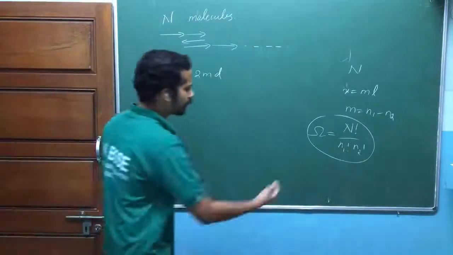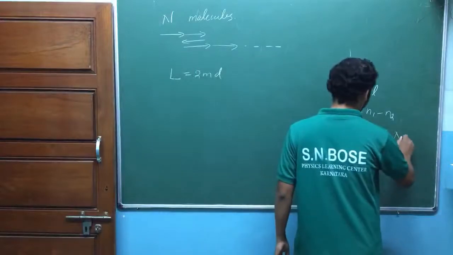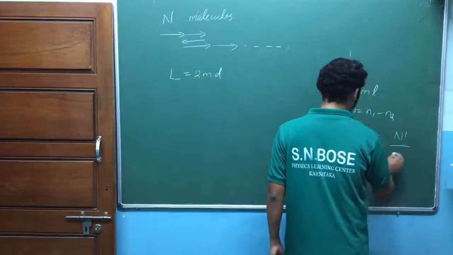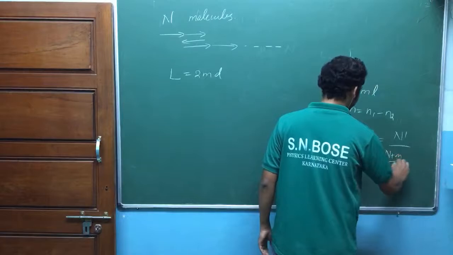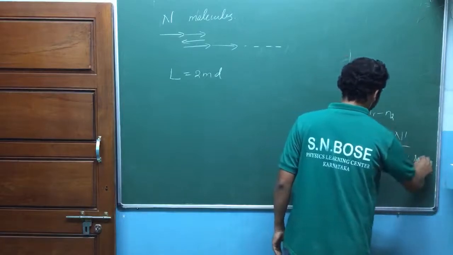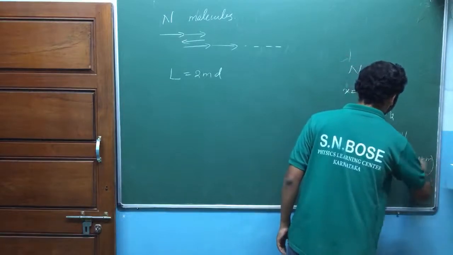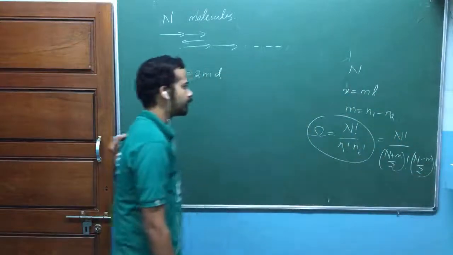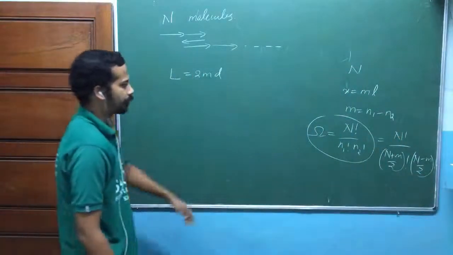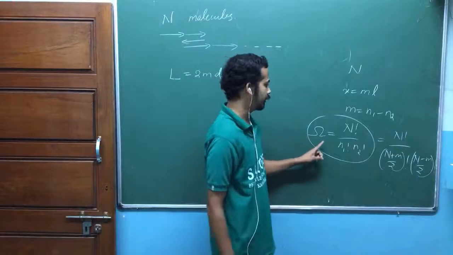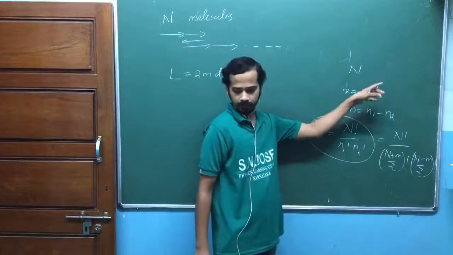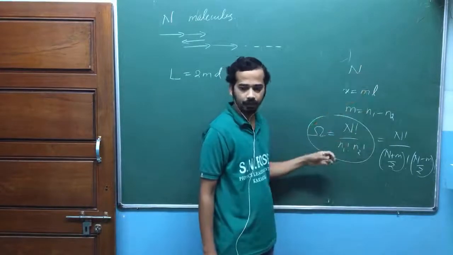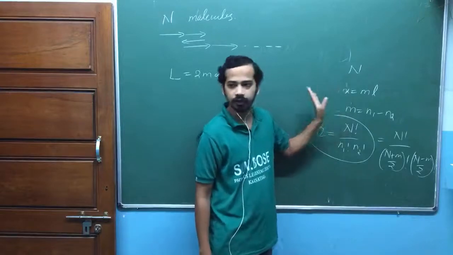Now obviously you can write this in terms of m: n factorial divided by (n plus m)/2 factorial, (n minus m)/2 factorial, isn't it? Now look here. This is the number of possible ways of getting him at x equal to m into L, after n steps, the number of possible ways that he can get into that position.